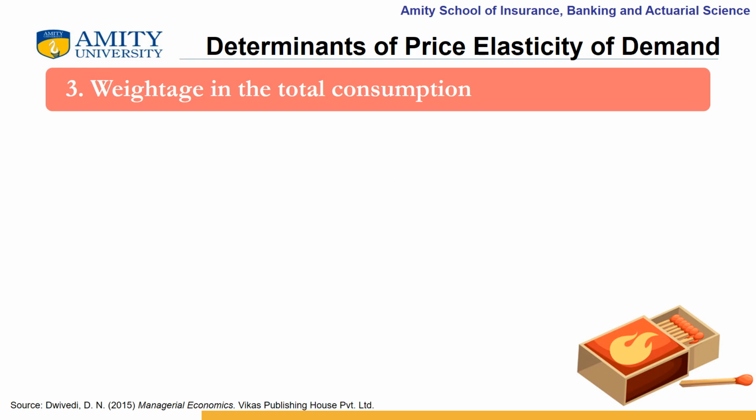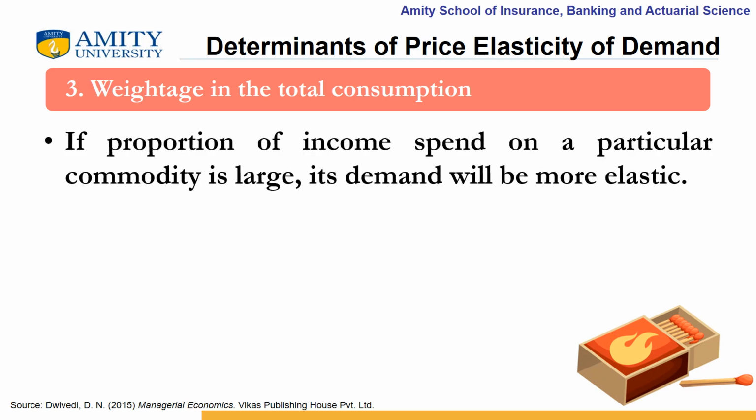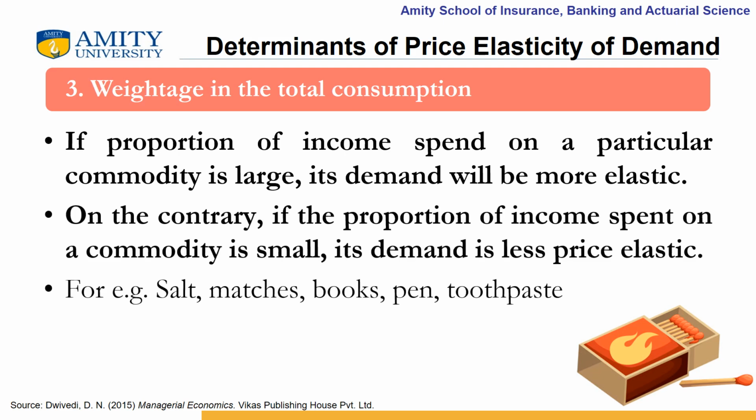Weightage of the commodity in the total consumption also affects the price elasticity of demand. If proportion of income spent on a particular commodity is large, its demand will be more elastic. On the contrary, if the proportion of income spent on a commodity is small, its demand is less price elastic. For example, salt, matches, books, pen, and toothpaste. Here, the proportion of income spent on a commodity is small, therefore, the demand of these commodities will be less